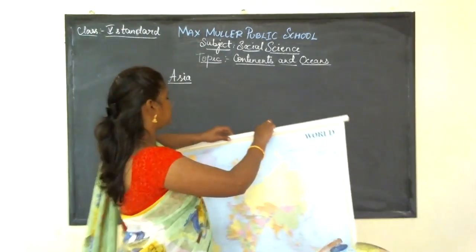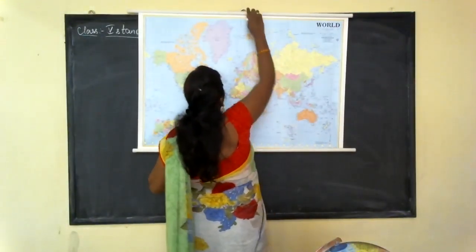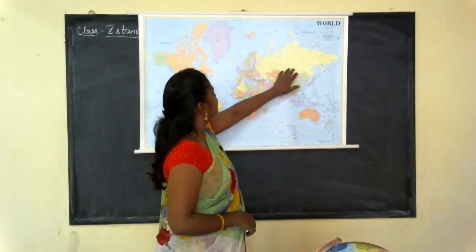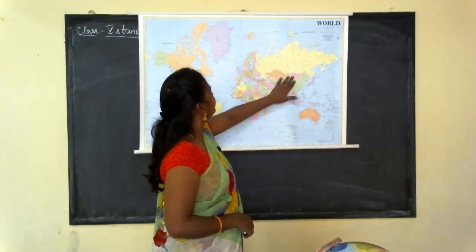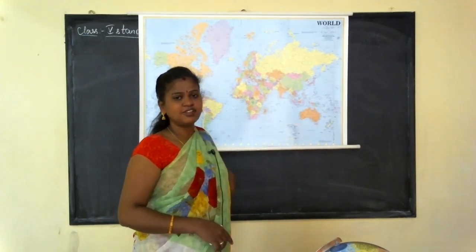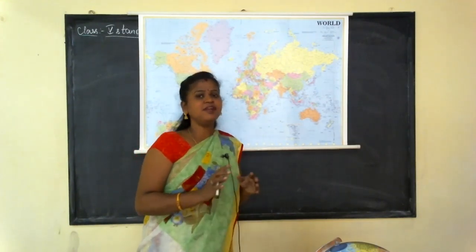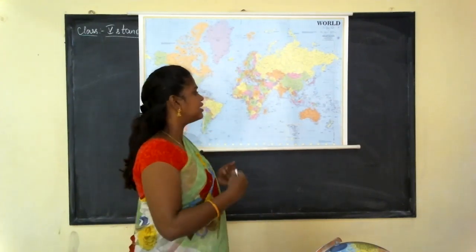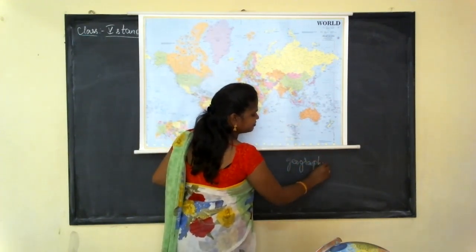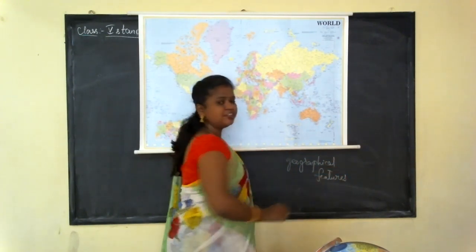I'll show you the map. Where is Asia? Children, you can see this is the Asia part. This whole area is Asia, the largest of all 7 continents, and it has many beautiful geographical features. I think you all know the meaning of geographical features. What do you mean by geographical features?